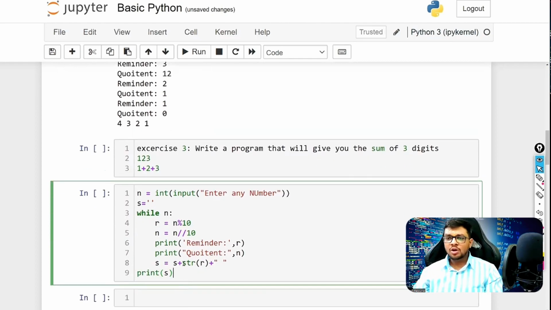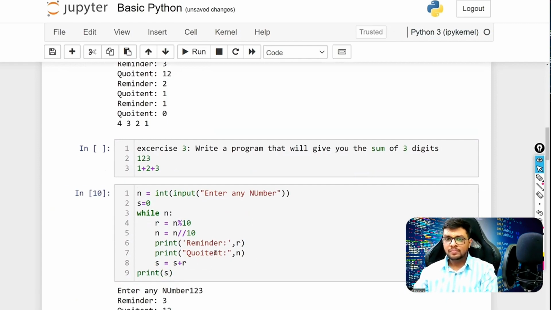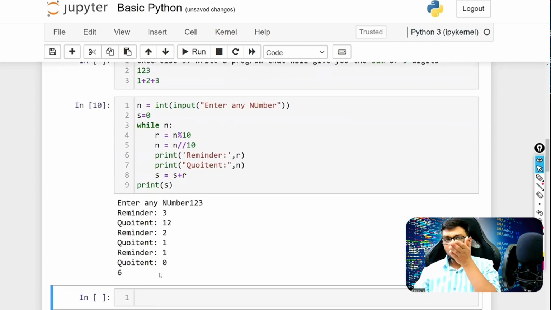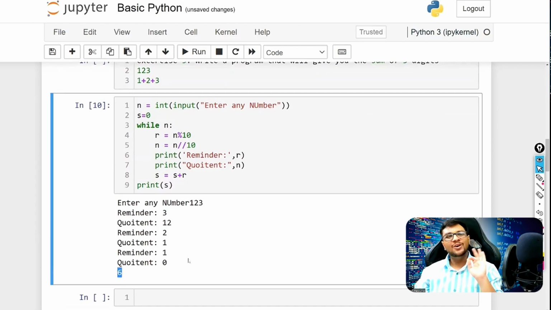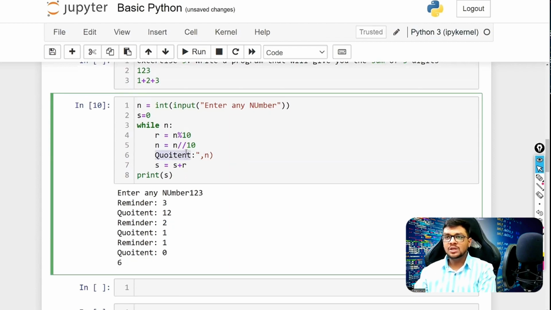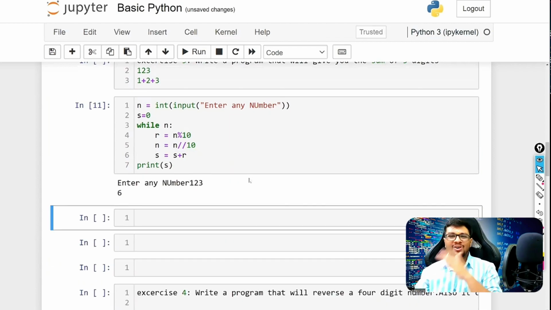So instead of concatenating it, I can just simply do s plus r. Sorry, s, and we would just convert it to a 0. That's it. So let's run it. 1 2 3. Okay, now 1 plus 2 is 3, 3 plus 3 is 6. We easily got that. Now we don't need this print statement, so let's remove it. Okay, we got 6 here.